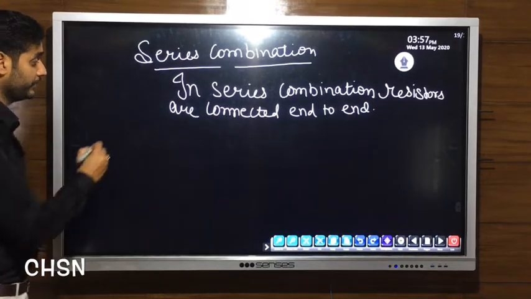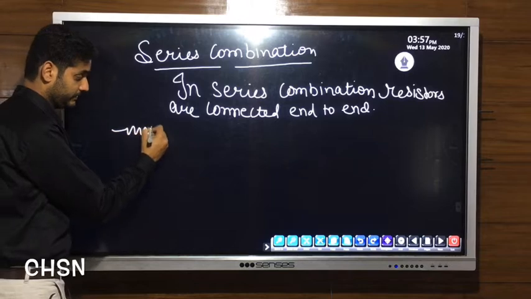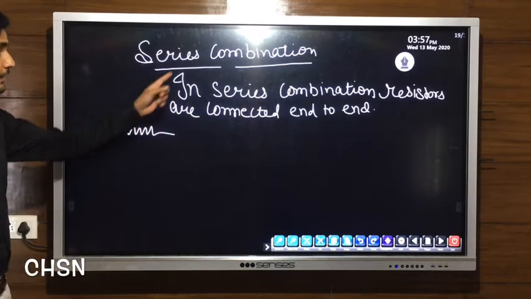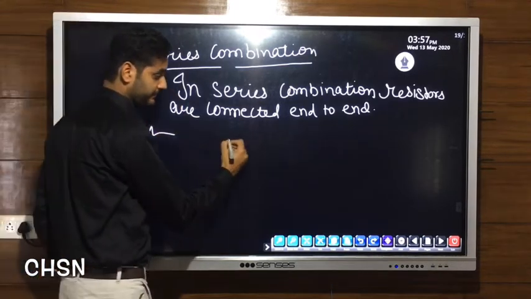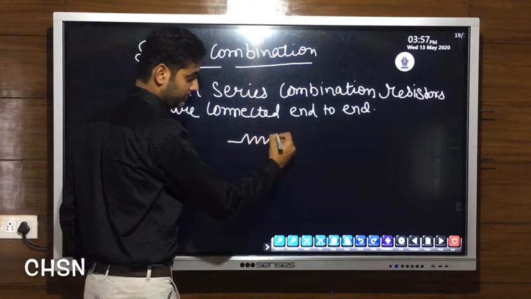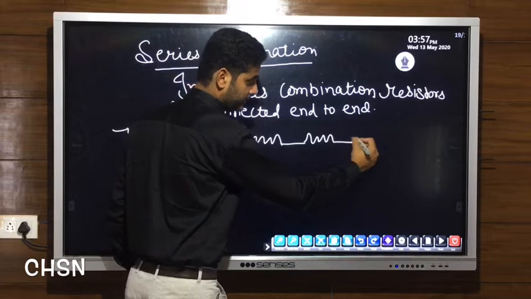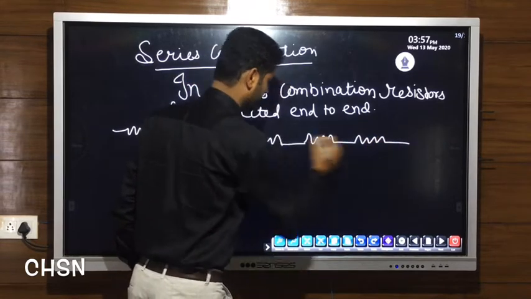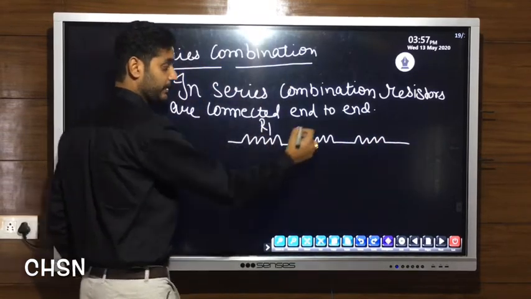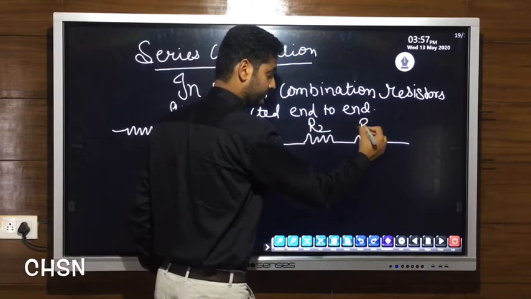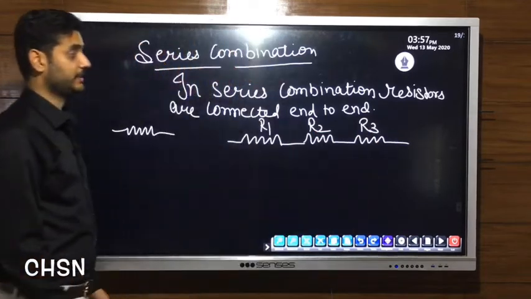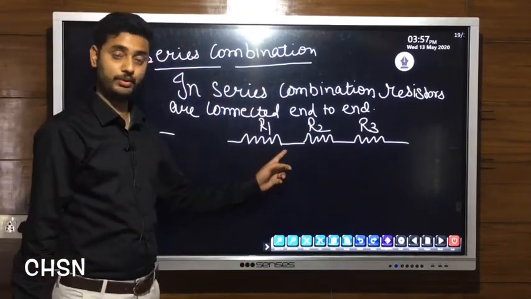The symbol of resistance is this one. If we talk about this series combination, this is first resistor, this is second resistor, this is third resistor. Let us take an example of 3 resistors. All 3 resistors are connected end to end.